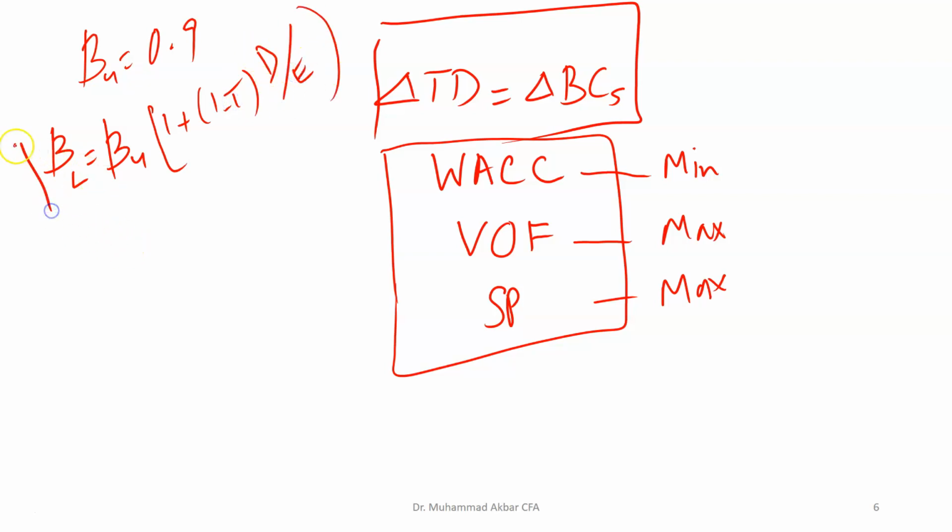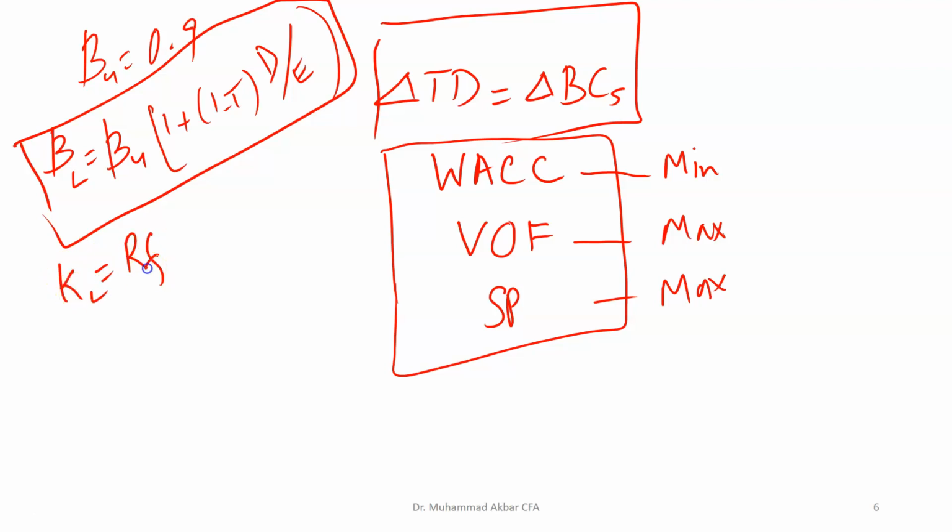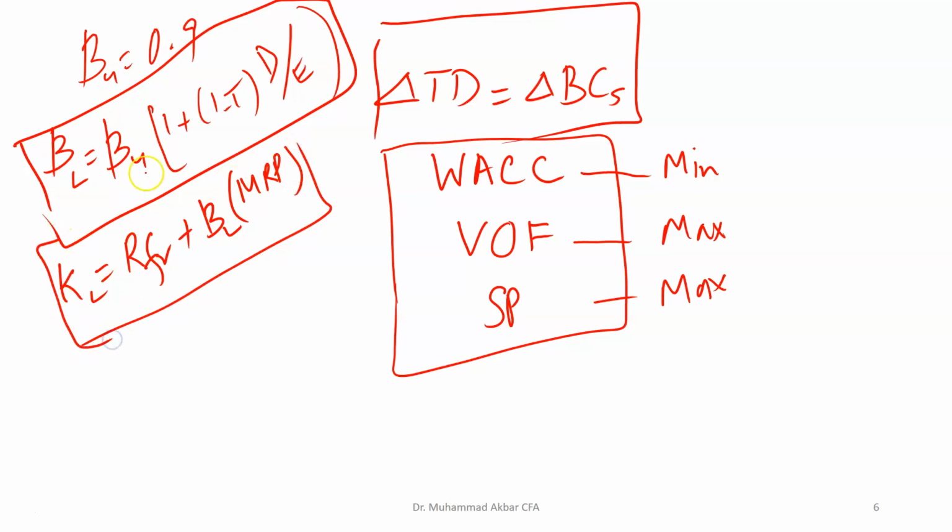Using the Hamada equation, we will be estimating the leveraged beta, which we will then use to calculate the cost of equity using the capital asset pricing model, which is KL equal to the risk-free rate plus the leveraged beta of the stock times the market risk premium. So these are the models that we are going to use to calculate the leveraged beta and then to calculate the cost of equity using the capital asset pricing model.